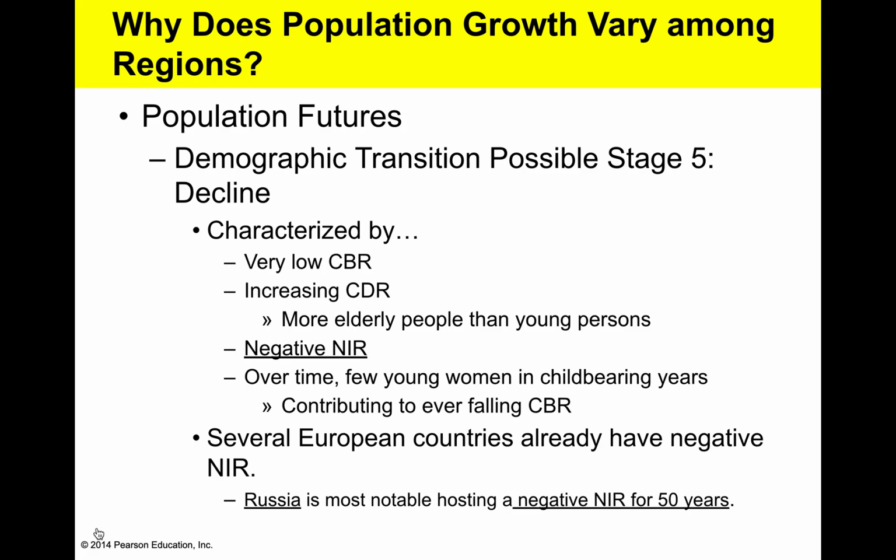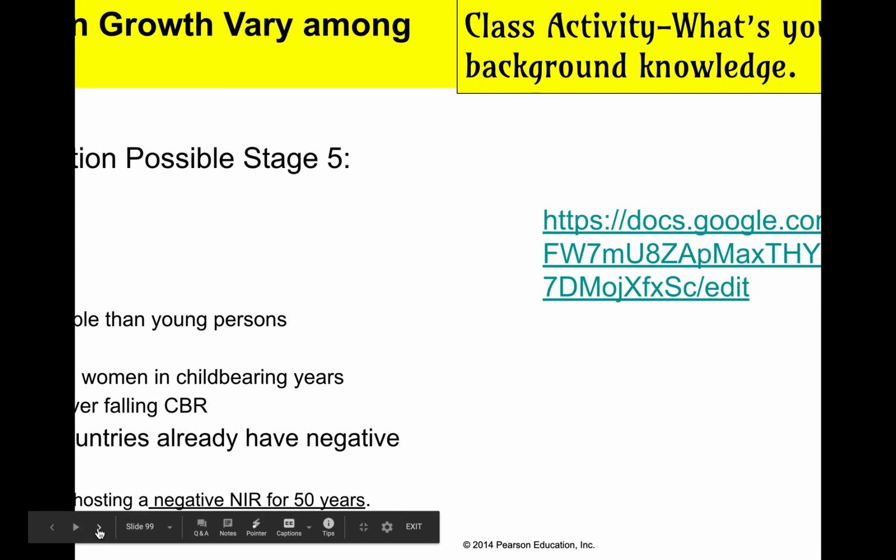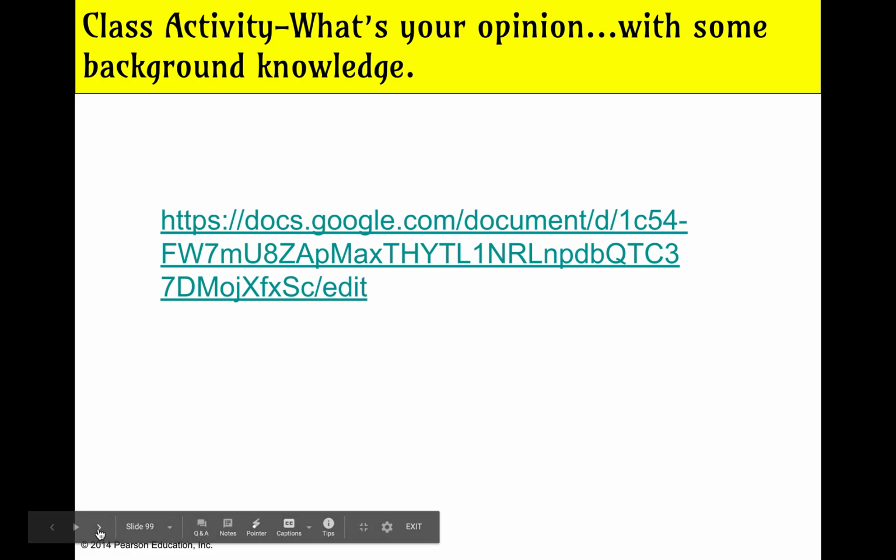All right. Why does population growth vary among regions? Demographic transition possible stage 5. Remember, that's where you have a negative NIR, so the CBR is lower than the CDR. You have more elderly, so you have a high elderly dependency. And over time, fewer women will be childbearing. Several European countries already have a negative NIR. Europe is another notable region with a possible negative NIR for the next 50 years. And other regions like China and Japan would fit in there as well as possible stage 5 countries.